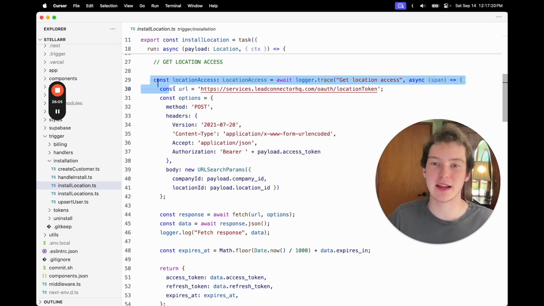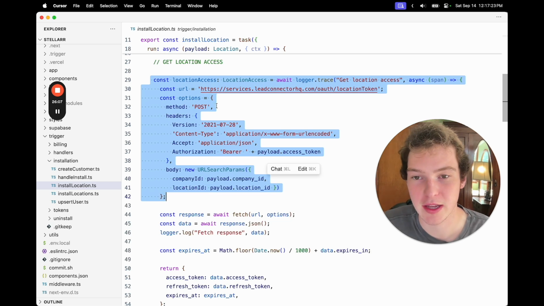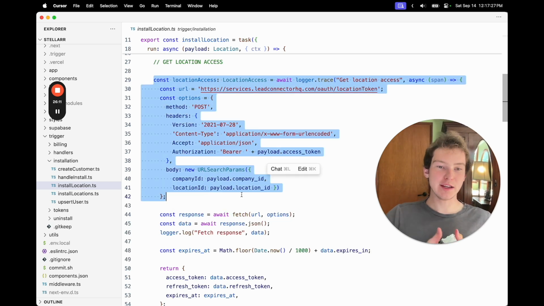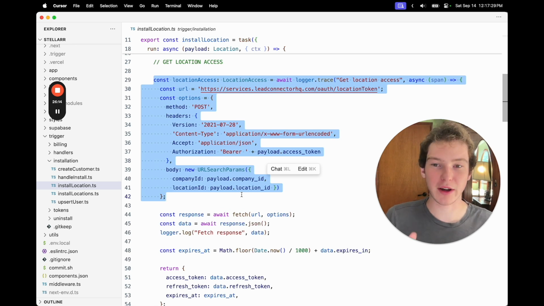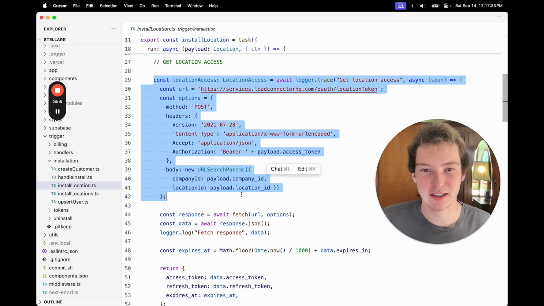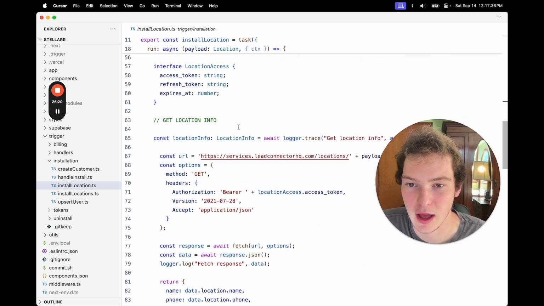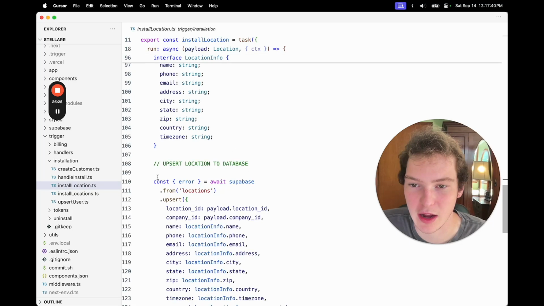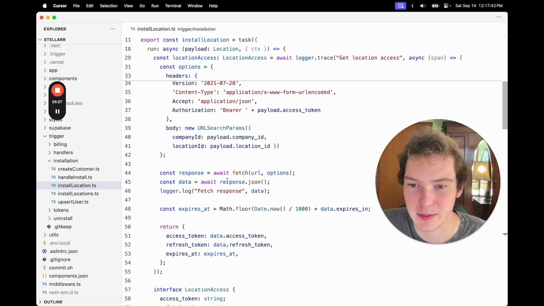And the way we do that is we use another API call to get the access for that token specifically. So each company has its own access token, and then you have to go down to each location and get access to that. So I'll show you that. But then we're getting a little bit of location info and then upserting that location into the database.